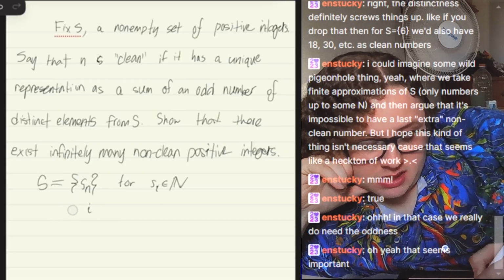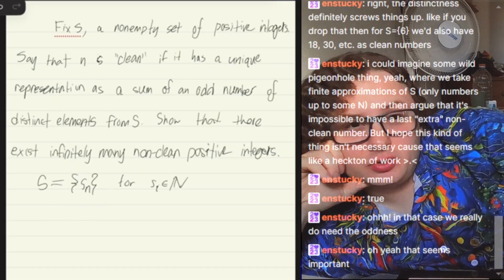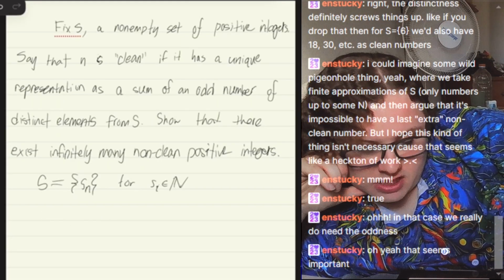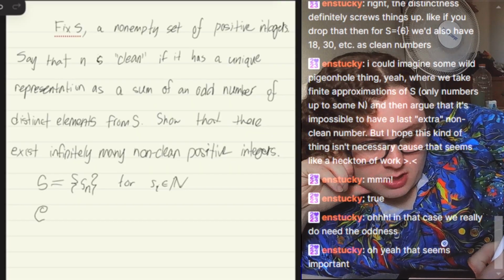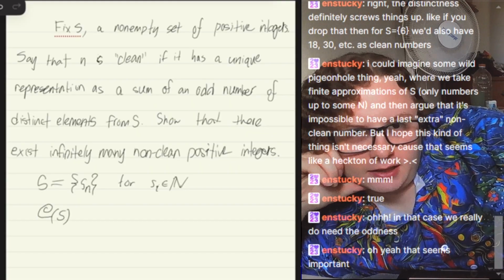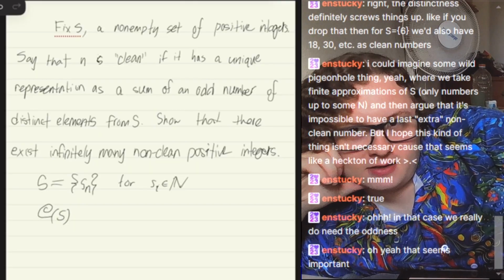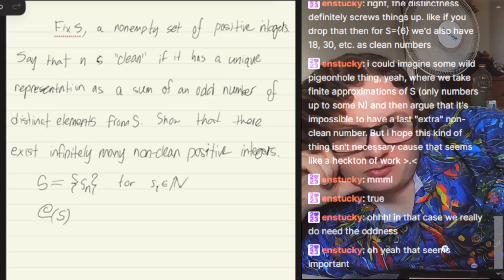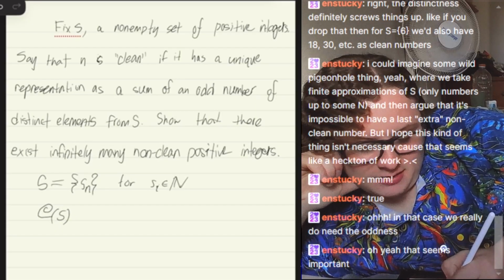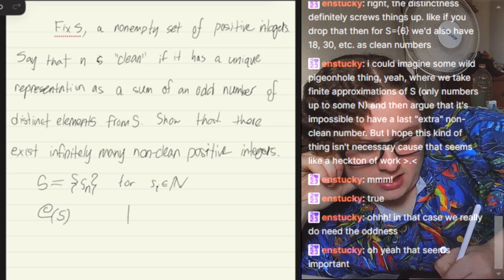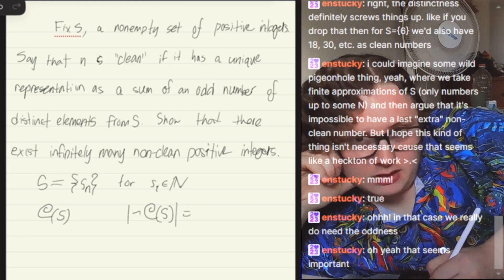Okay, so since this is asking us to prove an infinite number of the complement, if we call this fancy C of S the set of clean numbers generated by S, then we're essentially being asked to prove the cardinality of the complement of C of S is infinity.